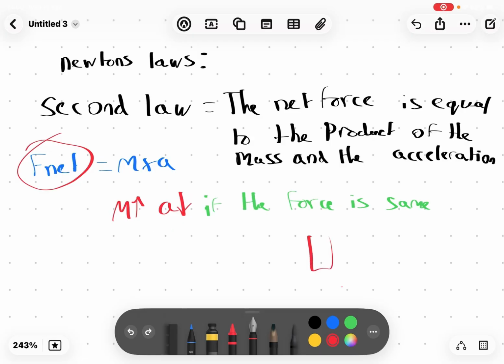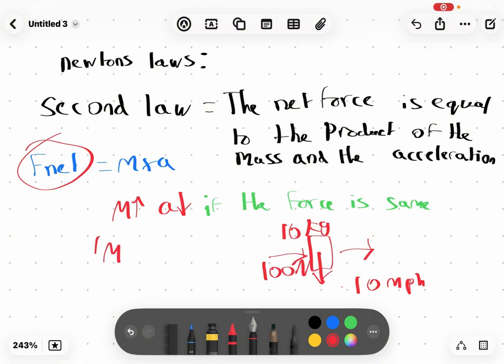So let's say a box is moving quickly, so the acceleration is very high, like 10 miles per hour, and right now its mass is 1 kilogram. The force that's making it go 10 miles per hour is, let's say, 100 newtons. However, if we increase the mass, instead of 1 we make it 10 kilograms, that changes everything, because the force is the same, so it's harder to push something heavier. For example, it's easier for you to push someone who is skinny than someone who has more weight, because more mass means harder to push. That's the logic.